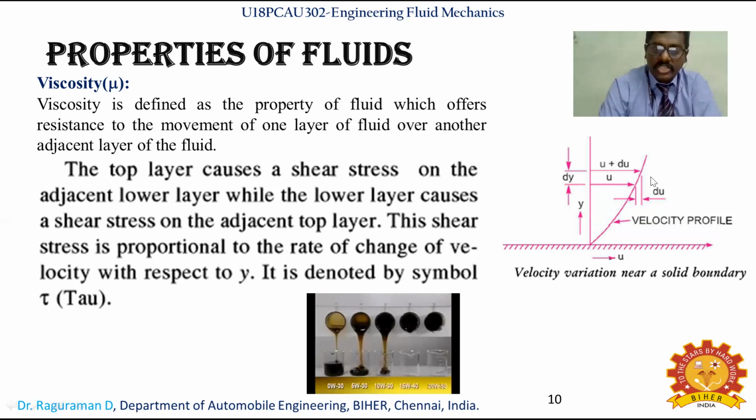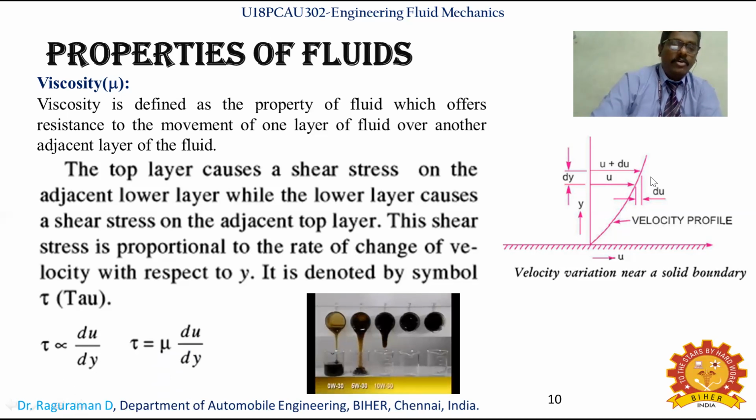This shear stress is proportional to the rate of change of velocity with respect to y, and it is denoted by the symbol tau. So tau is proportional to du by dy, which is the velocity gradient. Tau equals mu into du by dy. This mu is the viscosity. So the viscosity value will be tau divided by du by dy.